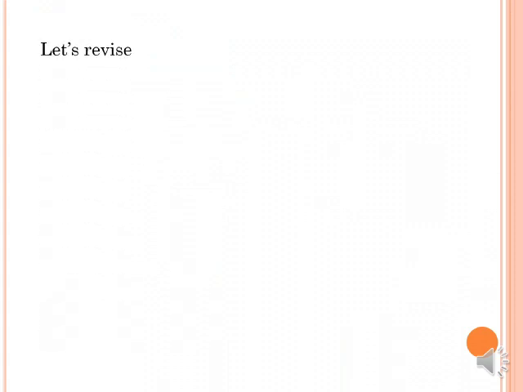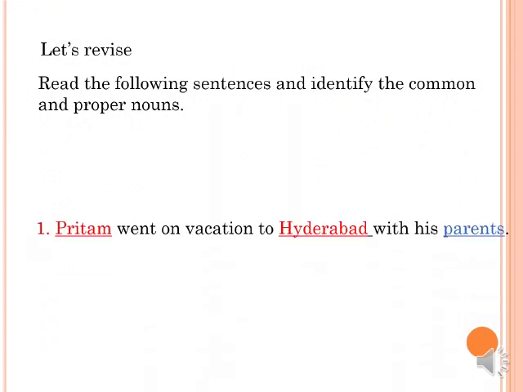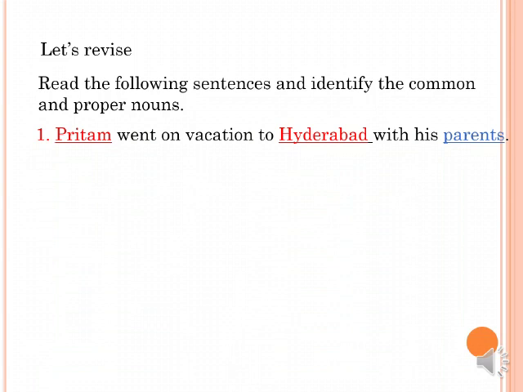Let's revise. Children, read the following sentences and identify the common and proper nouns. First sentence is Pritham went on vacation to Hyderabad with his parents. In this sentence, there are two proper nouns and one common noun. Pritham and Hyderabad are proper nouns because we are talking about a specific person and place. Parents is a common noun in the sentence.